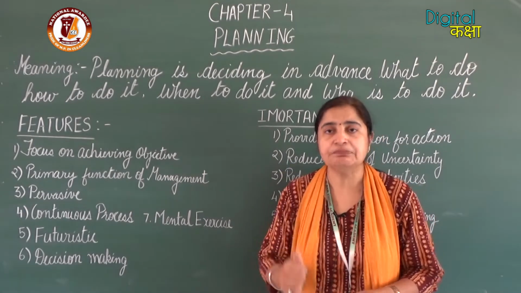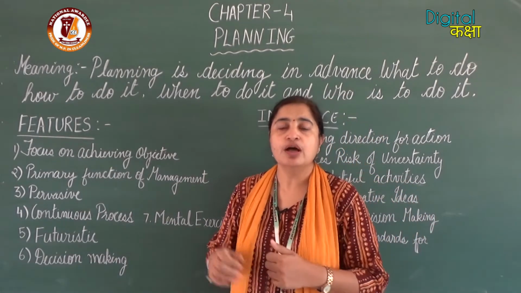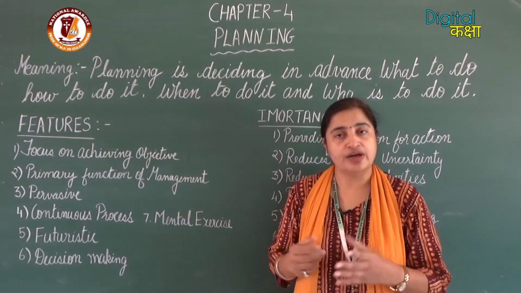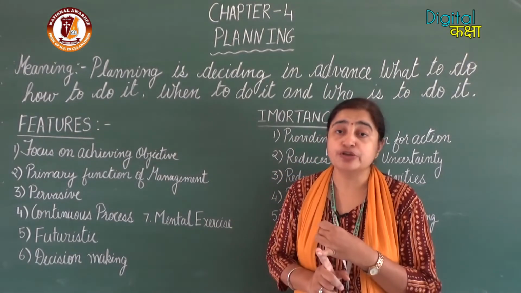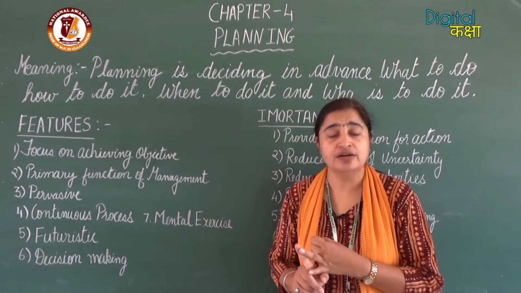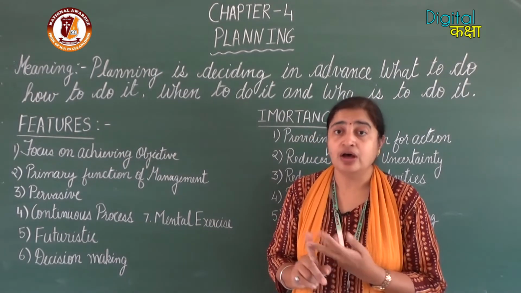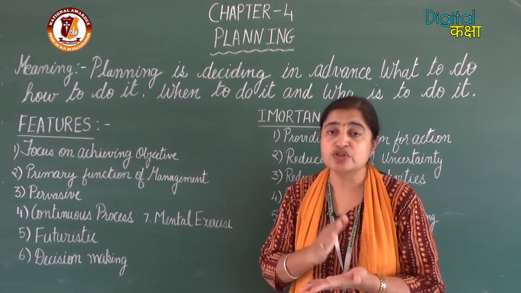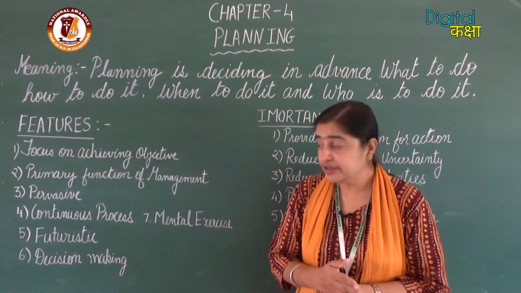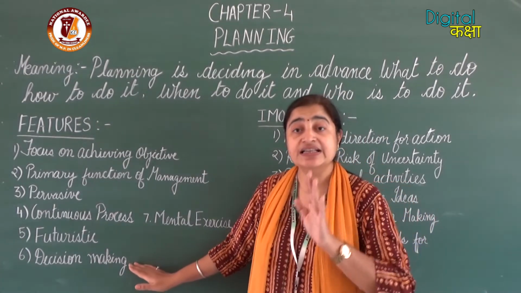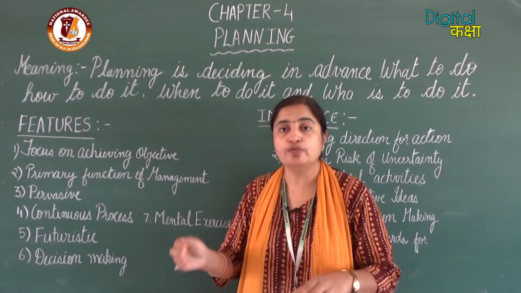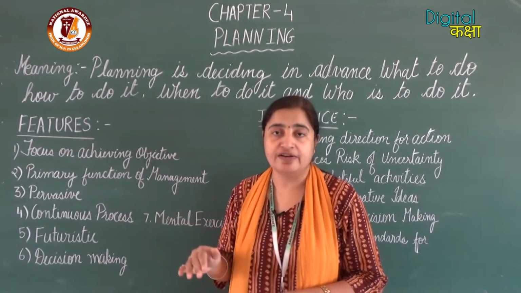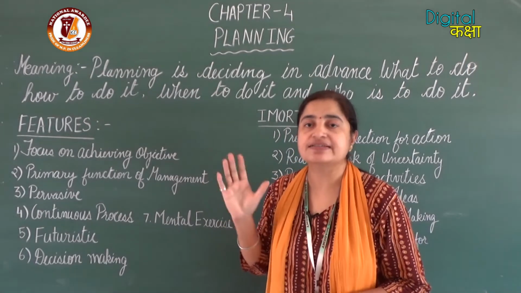I'll just take an example here. Suppose you want to go from one city to another city. Now, when you are planning, you have multiple choices. Either you go by two-wheeler, or you take the four-wheeler, or you use the bus, or you use the train. You have multiple choices. It is your choice which is the best for you. Right? So here it is decision making. You have to decide what is to be done, from the alternatives available to you.